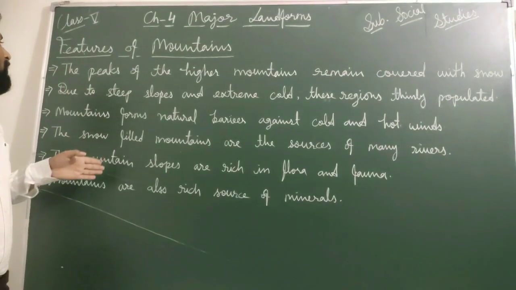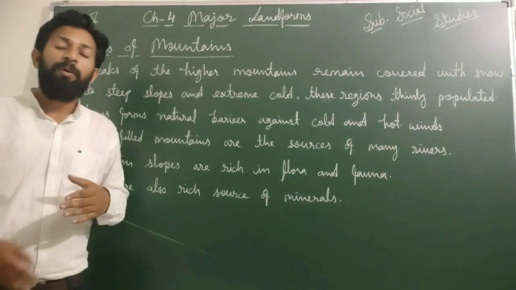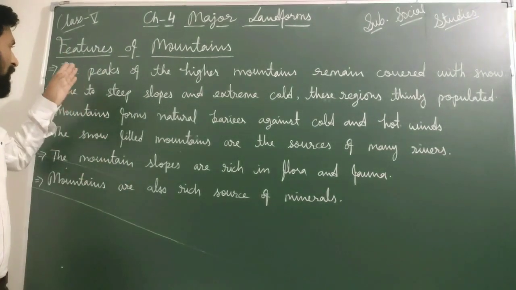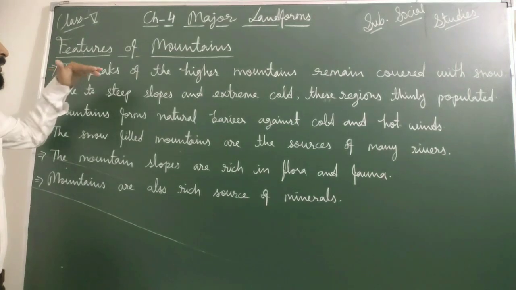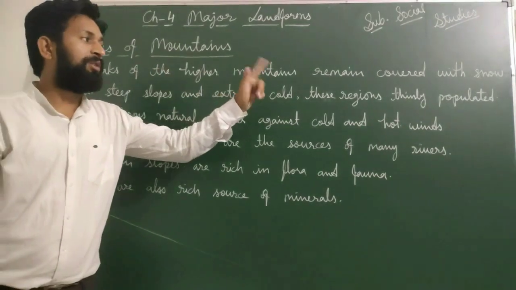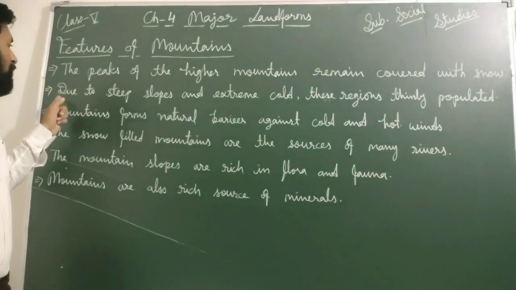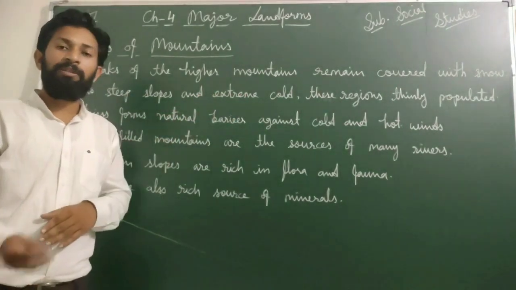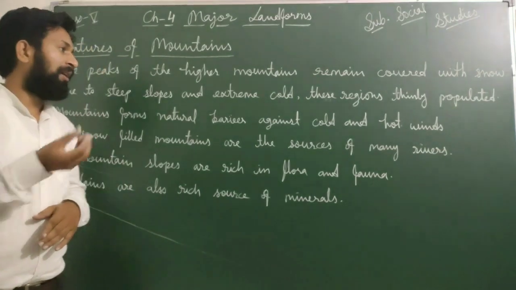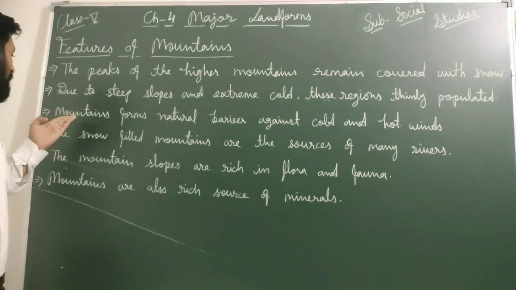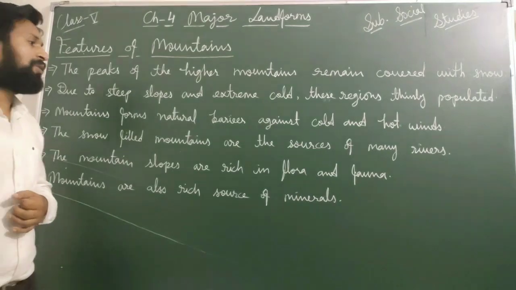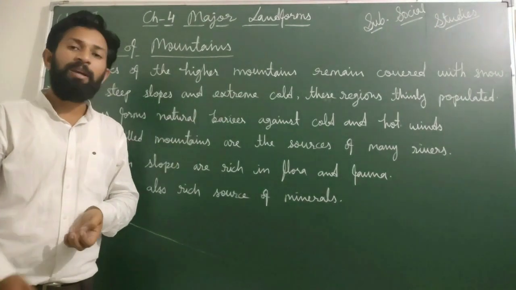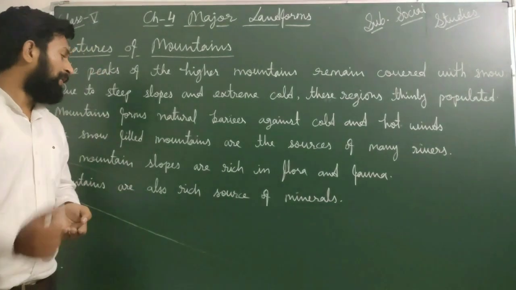All this is about the features of mountains, how the mountains are useful to us, and what the main benefits are. So once again we are going to revise. The peak of the higher mountains remains covered with snow throughout the year. Due to steep slopes and extreme cold, these regions are thinly populated, meaning only a few people live in that type of place. Mountains form natural barriers against cold and hot winds, meaning they stop cold and hot winds from coming. Like the Himalaya is the natural barrier for India.